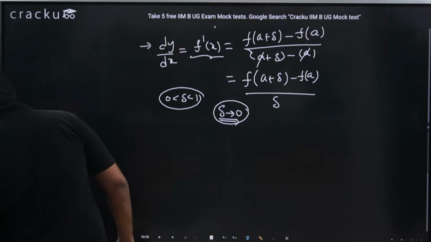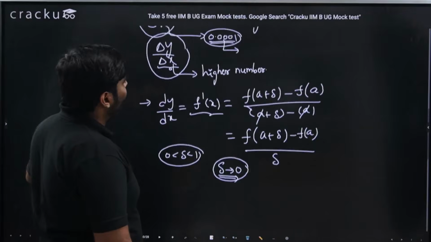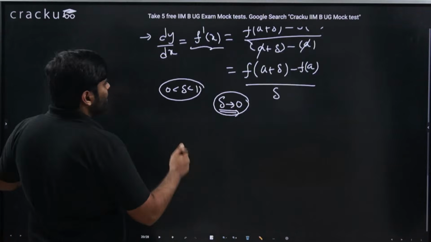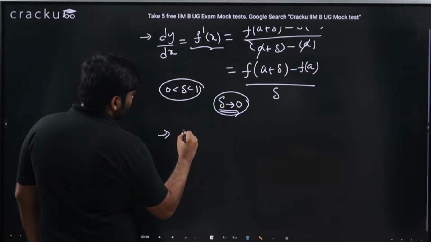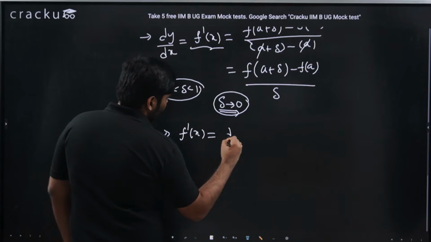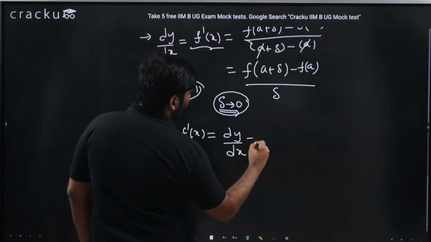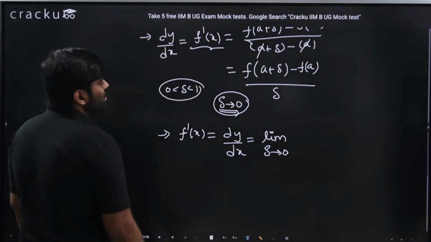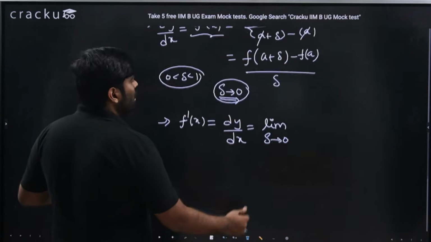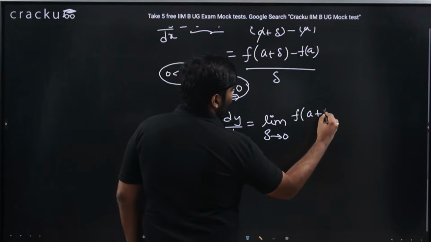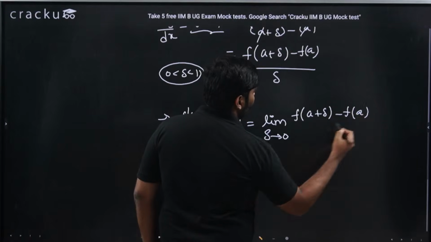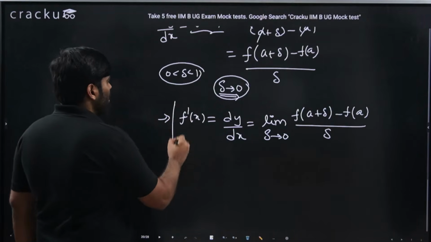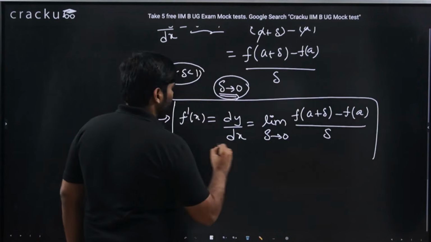Please do understand the inherent meaning of what a plus delta is and what delta is. Why are we making it tend to 0? This derivative is defined in such a way that f dash of x, which is dy by dx, is equal to this limit. I want this delta to tend to 0, that is, as low as possible. f of a plus delta, and I am interested to compute the change in value of y by the change in value of x, delta.